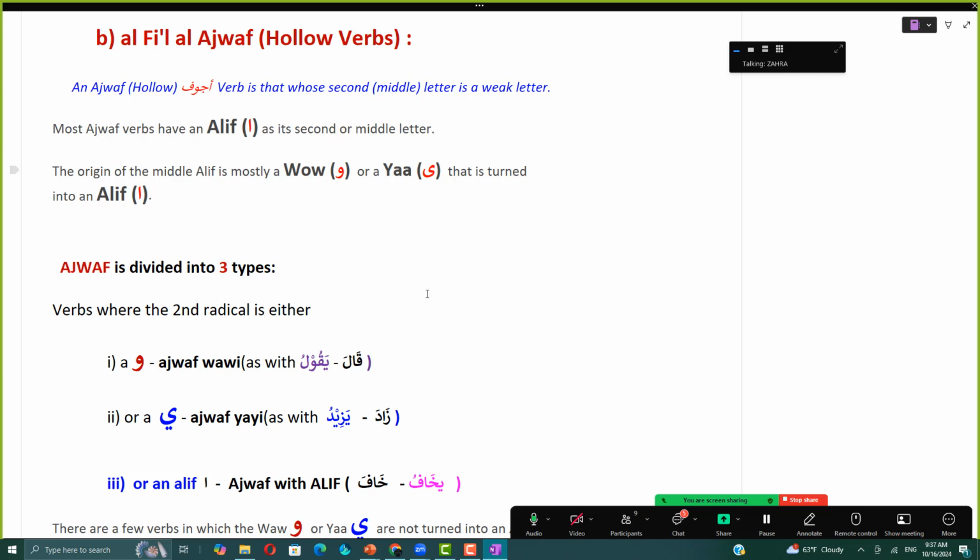If you look at the examples, qala, right? If you say qala, what do you see in the middle? What is the ayn radical? Alif, right? So you might see this is alif, but the origin of this alif is a waw or a ya that has turned into an alif. Okay, inshallah, we are going to learn in detail. The ajwaf is further